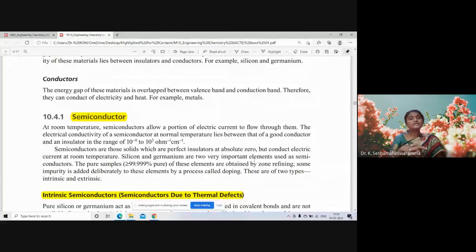The pure samples of these elements are obtained by zone refining. Some impurity is added deliberately to these elements by a process called doping. What is meant by doping? Addition of some other material like boron or aluminum to silicon and germanium. These act as good conductors. But actually silicon and germanium are semiconductors. Due to doping, their conducting capacity is enhanced.